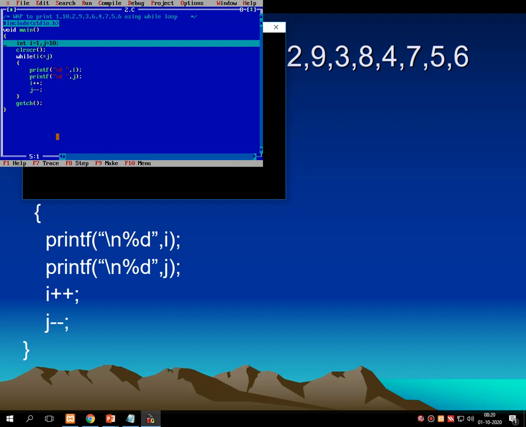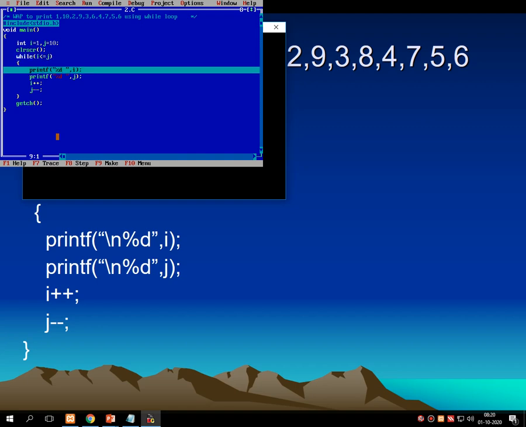Now just assume that the value of i is 1 and j equals to 10. Here the condition checks whether the value of i is less than equals to j. So yes, 1 is less than 10, so this condition is true.